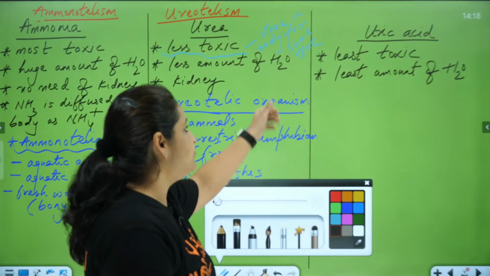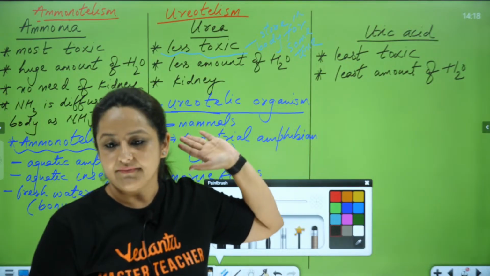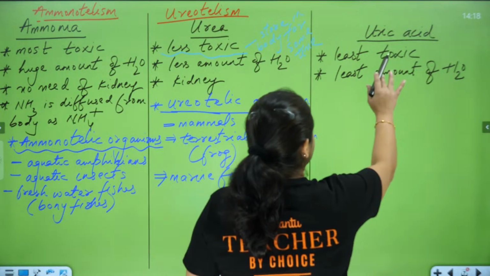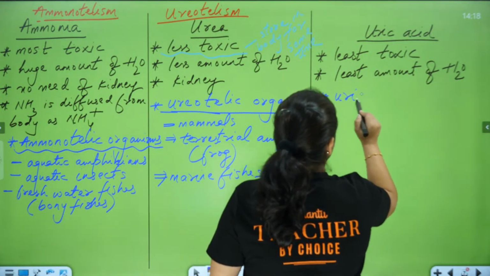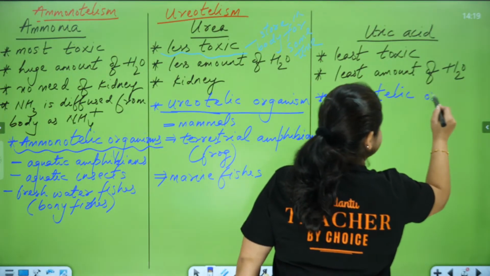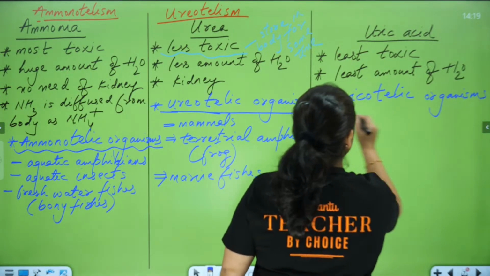So we can say the organisms who are releasing out uric acid are called uricotelic organisms.